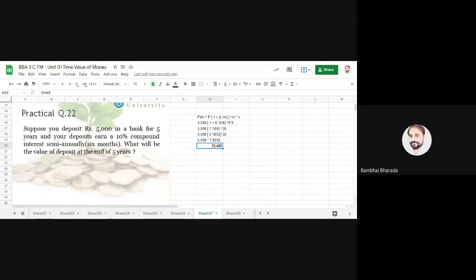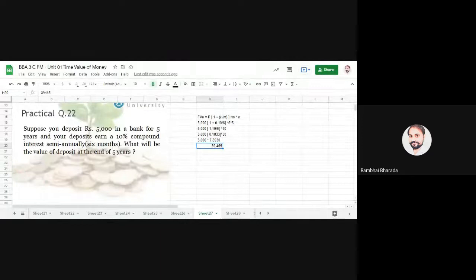Again, I repeat, when we use this formula, Fn is equal to P in bracket 1 plus R upon M raised to M into N. Whenever we have a single amount, invested one time only, years are there, compounding is there, plus there is a calculation of interest either 6 monthly, quarterly, or monthly. At that time, we use this formula, compounding plus monthly calculations. That may be 6 monthly, quarterly, or half yearly.